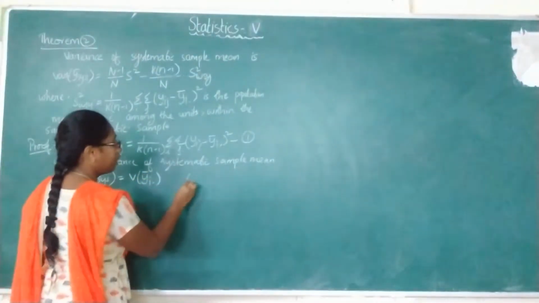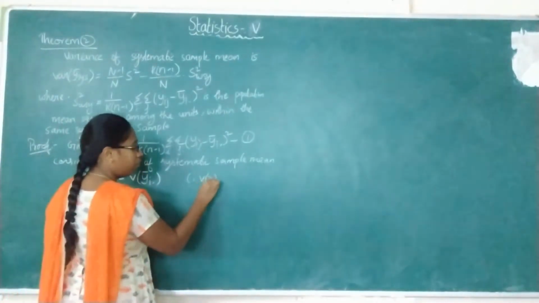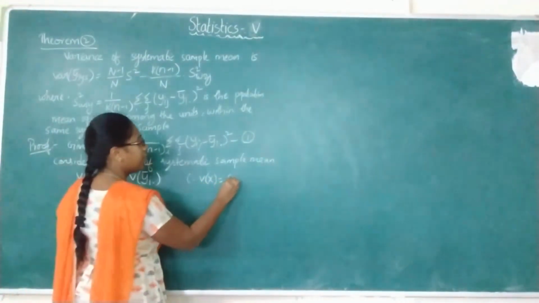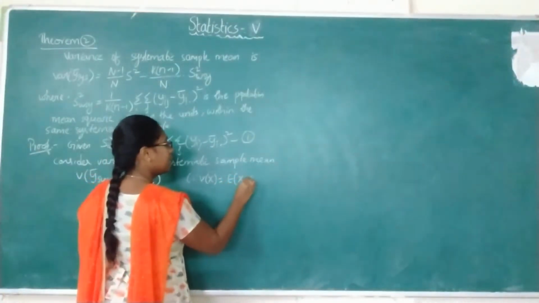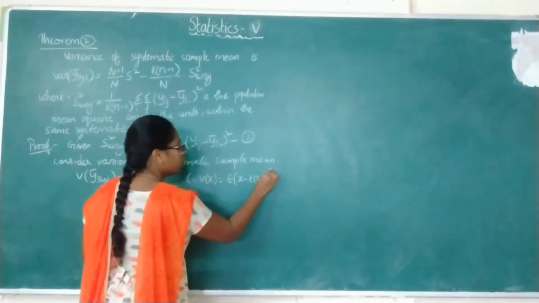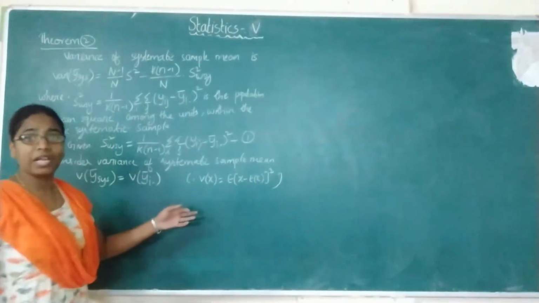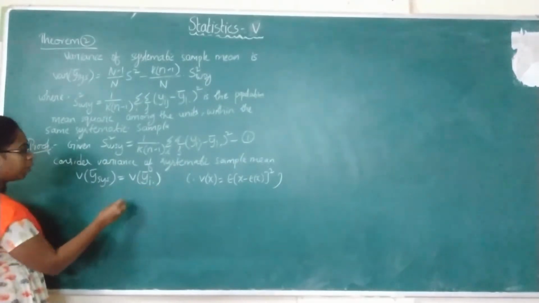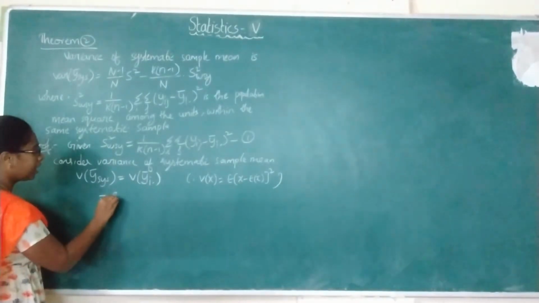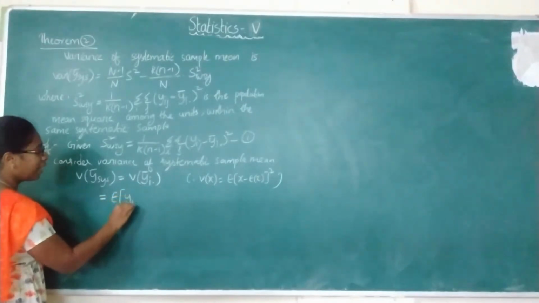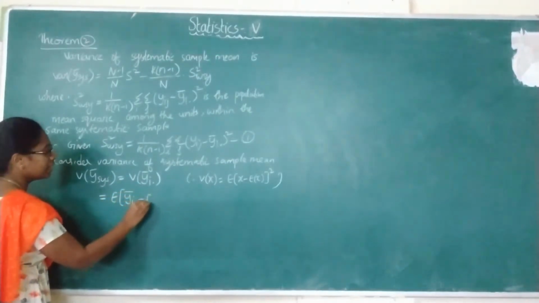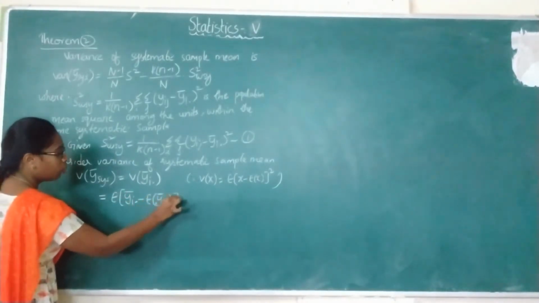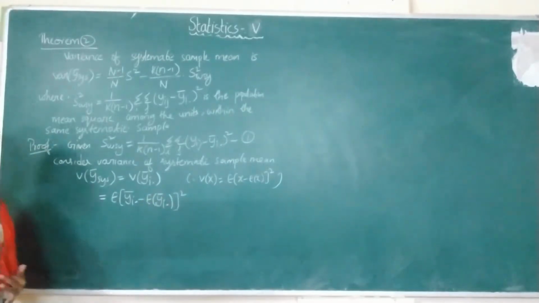And we know that the variance of a variable can be written in terms of expectation as expectation of x minus expectation of x whole square. This is the variance formula in terms of expectation. So similarly, variance of yi dot bar can be written as expectation of yi dot bar minus expectation of yi dot bar whole square.